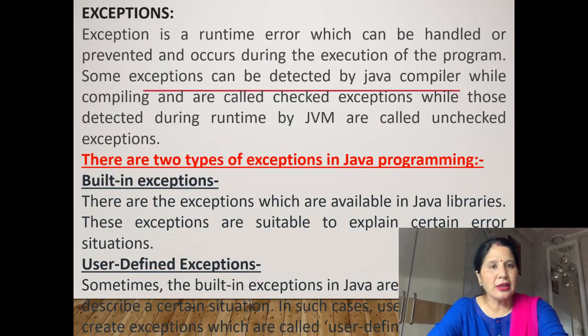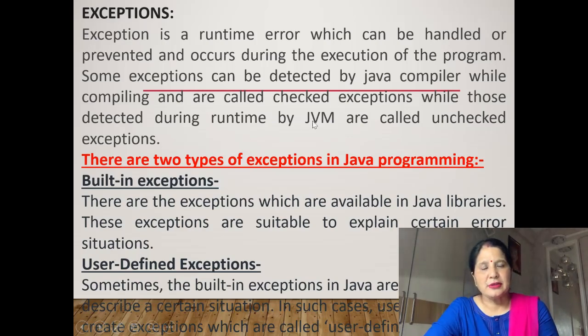The third is logical errors. These errors are due to the mistakes made by the programmers. They will not be detected by a compiler or by the JVM. The error may be due to wrong ideas or concepts used by a programmer while coding. When a programmer writes their coding and uses a wrong concept or wrong ideas, that is known as logical errors.